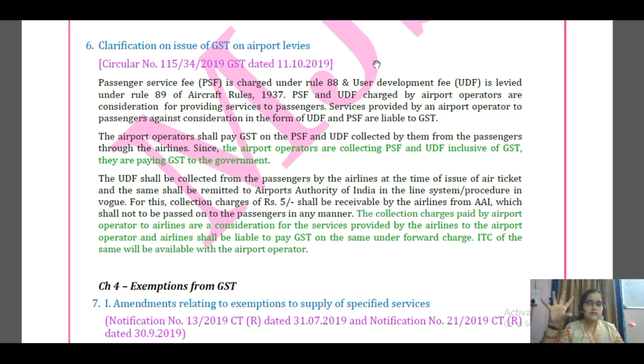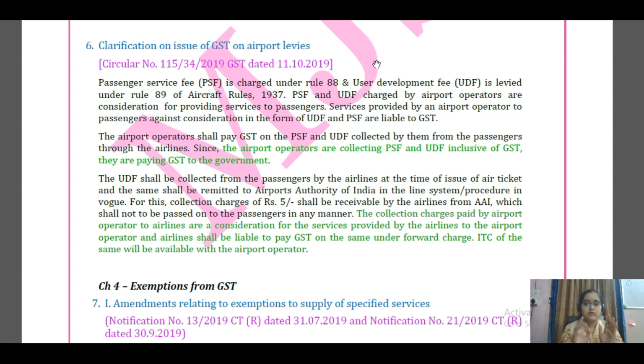Let's repeat once again. The airlines are collecting the amount from the passengers and giving it to the airport authority. For the service, the Airport Authority of India is giving the airlines 5 rupees per passenger as collection charges. So it is a service given by the airline to the airport authority, for which it receives consideration. Therefore, for this transaction of receiving 5 rupees per passenger, they have to discharge the GST on the forward charge basis. And the ITC of the same will be available to the airport operator.